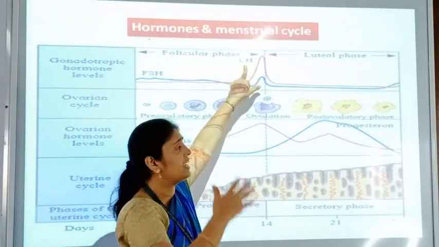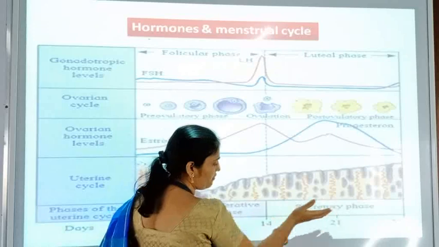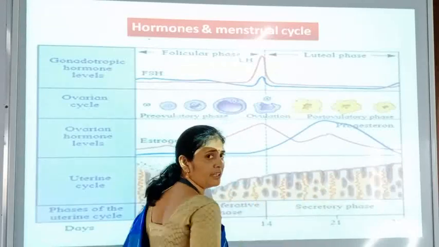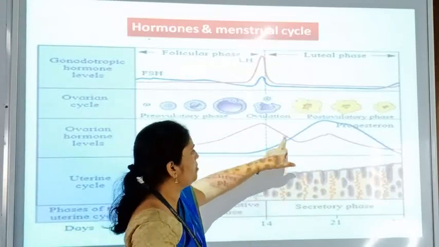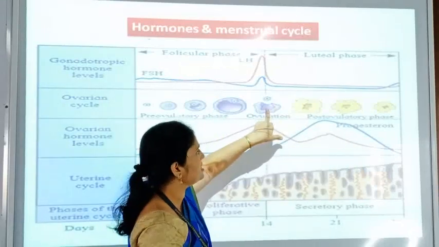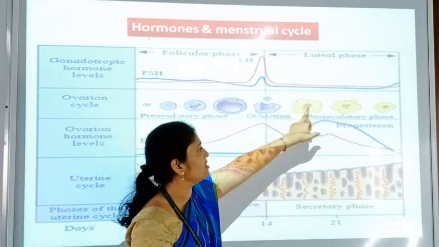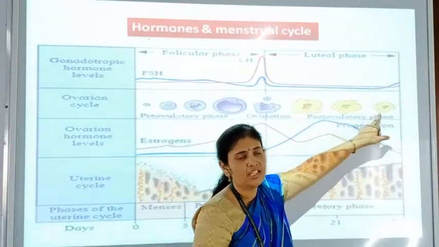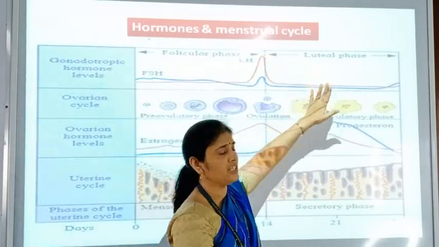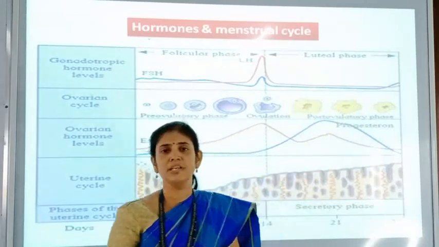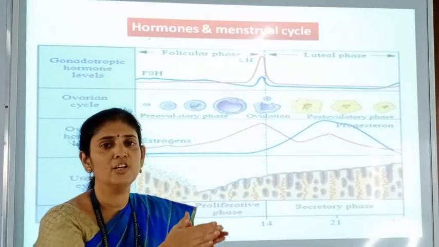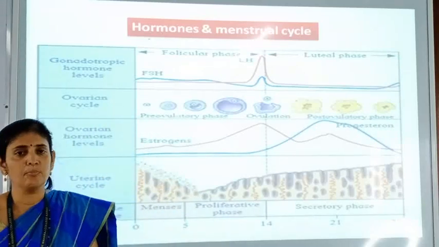LH is secreted at a high level and then the secretory phase from 14th day to 28th day, again the endometrial wall is seen growing. म्हणजे थिकनेस जो आहे तो वाढलेला बघायला मिळतो. प्रोजेस्टेरॉनची लेवल वाढलेली असते, इस्ट्रोजनची लेवल पुन्हा कमी झालेली असते. And this Graafian follicle is converted into yellow body, that is called a corpus luteum, as we have seen here. And this LH is as it is, this is called the luteal phase. If the pregnancy occurs, corpus luteum remains as it is, and if there is no pregnancy, the corpus luteum is getting converted into white scar that is called a corpus albicans.